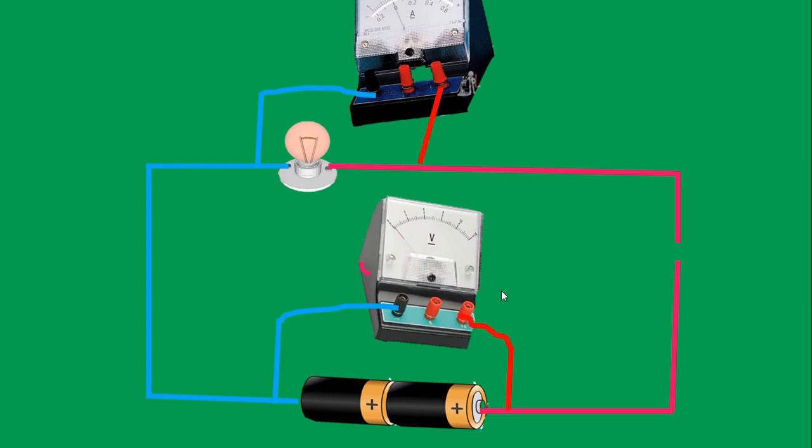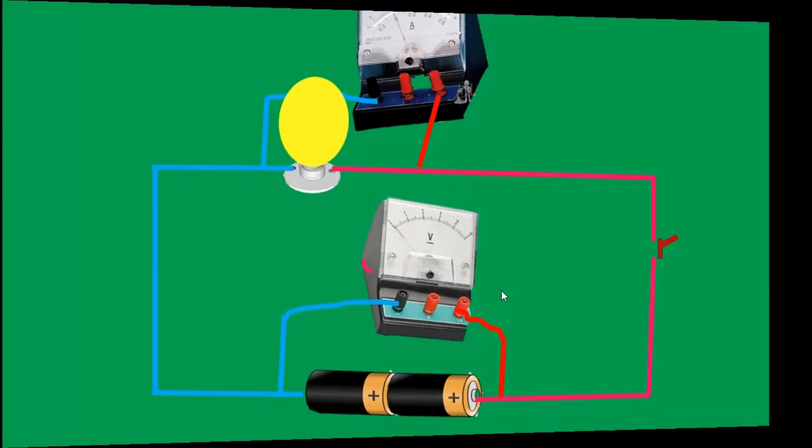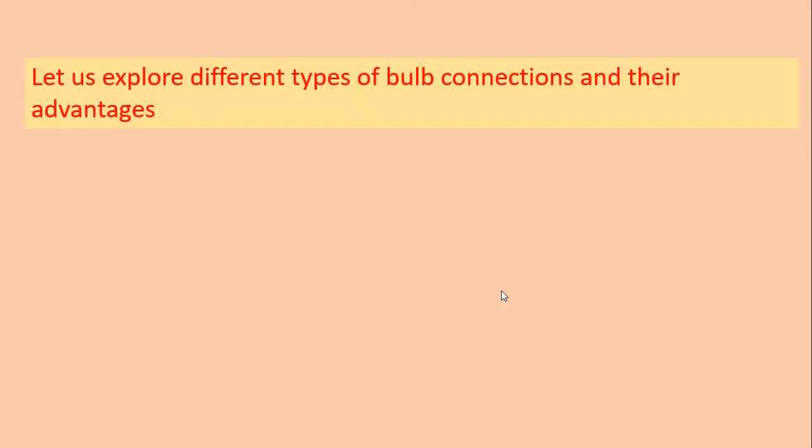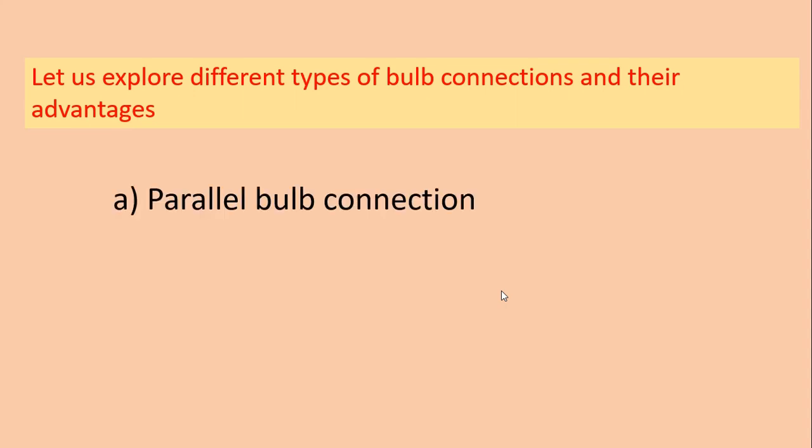Once you close the switch, the bulb goes on, as you can see, and once you disconnect, the bulb goes off. You switch it on once again, you close the gap, it goes on and off. Therefore, let us explore different types of bulb connections and their advantages. There are several ways of connecting bulbs. We have a method known as parallel bulb connection, and we have a series bulb connection.